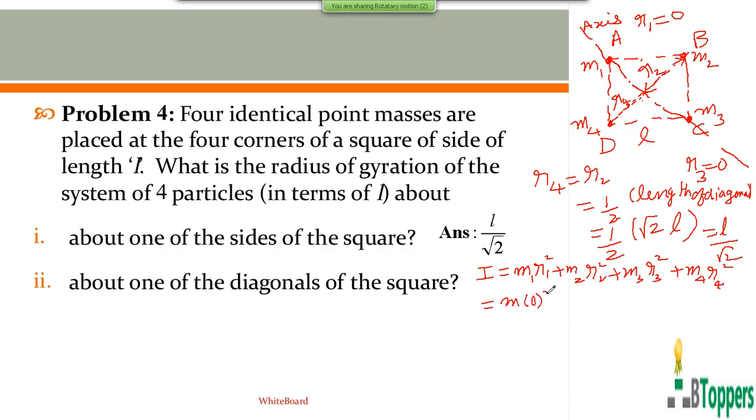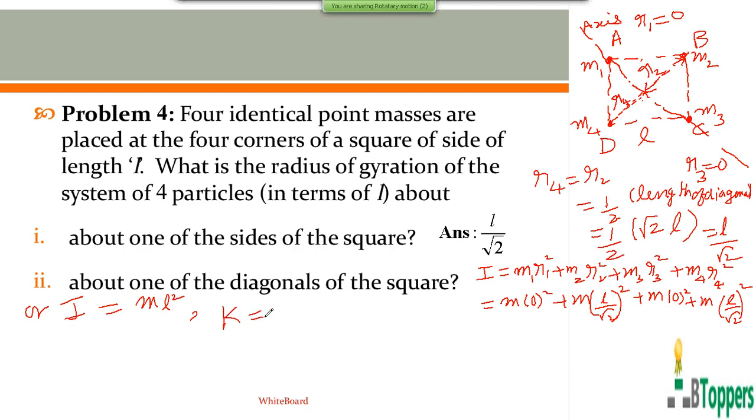R1 is 0 here. R2 equal to L by root 2. R3 is also 0. Mass of each particle is small m. R4 equal to L by root 2. So you get the moment of inertia of the system of the 4 point masses about one of the diagonals equal to ml square.